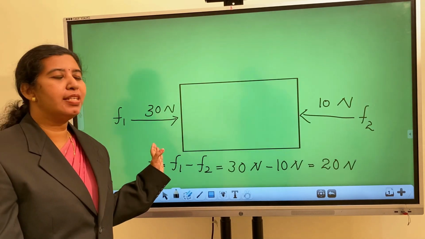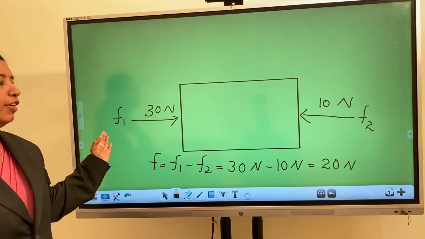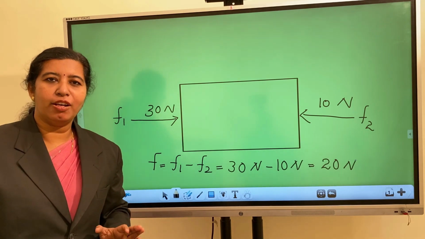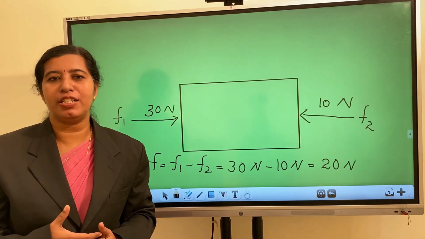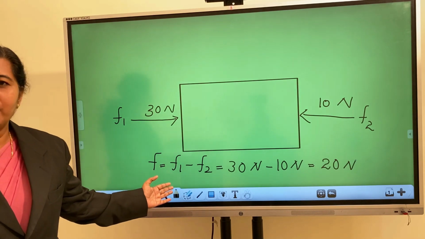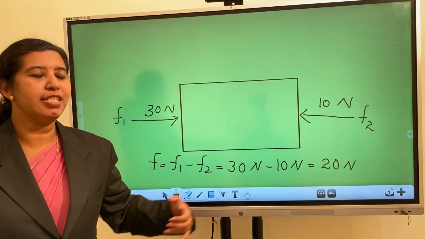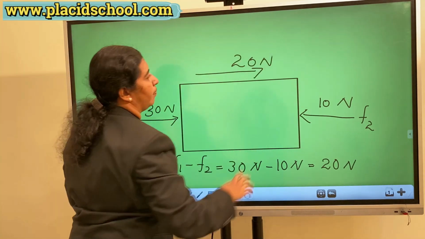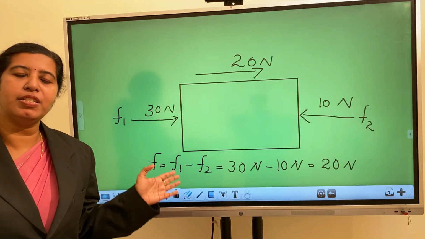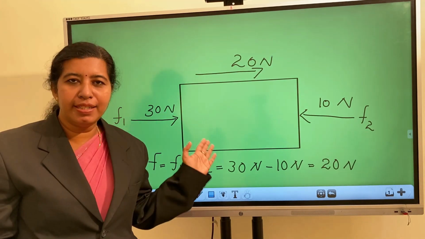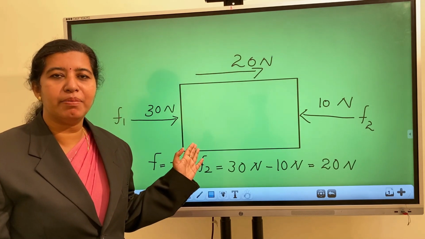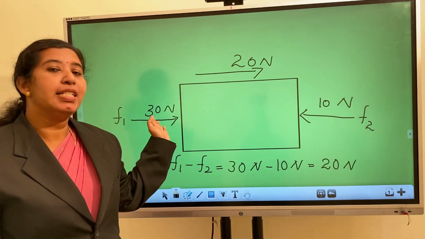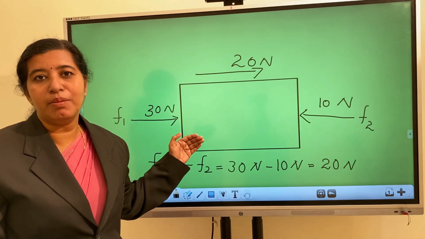And here 2 forces are acting in the opposite direction. F1 is 30 Newton and F2 is 10 Newton. Since both are acting in opposite directions, we have to find the difference between them. F1 minus F2, you will get 20 Newton. And what is the direction of the force here? This is the direction of the force. Always remember, the object will move in the direction of the larger force. Here 30 Newton is the larger force, so the object will move in that direction.